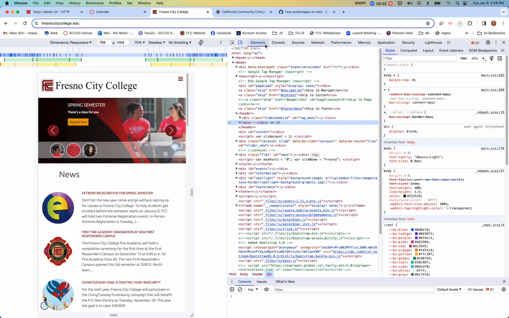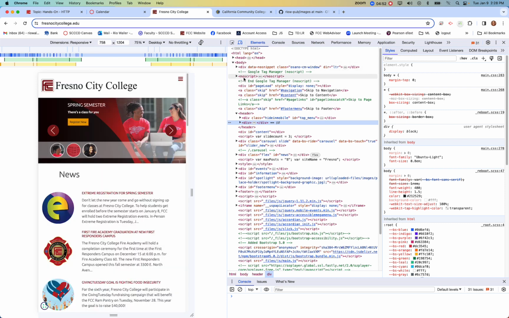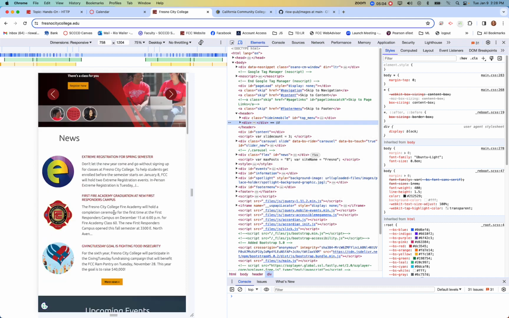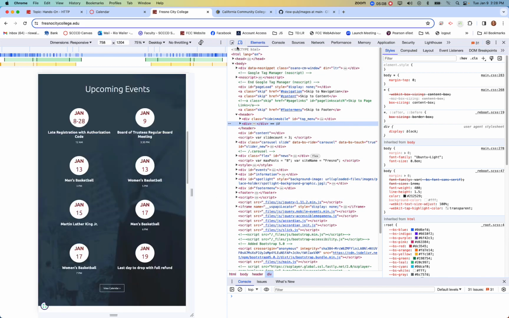So when you're dropped into here, it's generally on elements, and if you just move your mouse over some of this, you can see once your mouse is hovering over an actual element inside the HTML. Okay, so these are divs, foot. Now this is at the bottom of the page, right? So there's just a lot. You can also start to see, if you've never written HTML, the structure of HTML here.